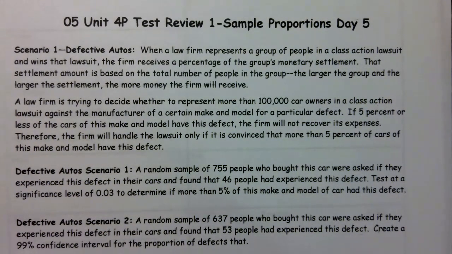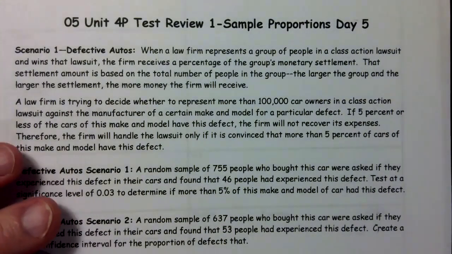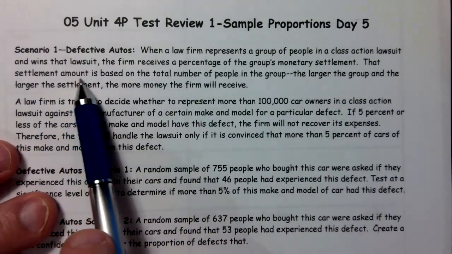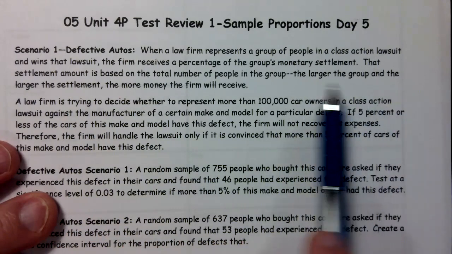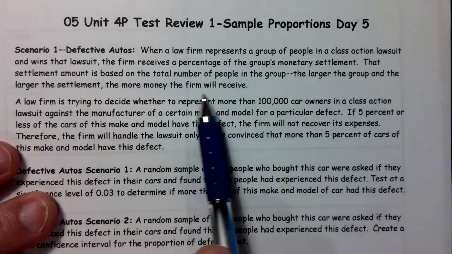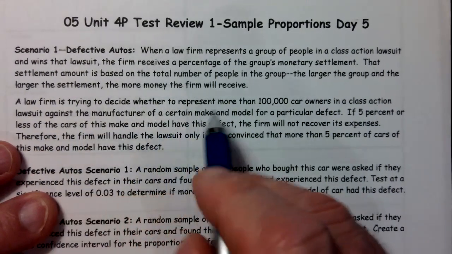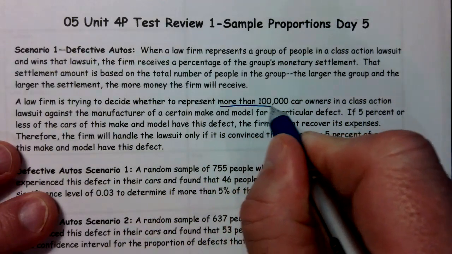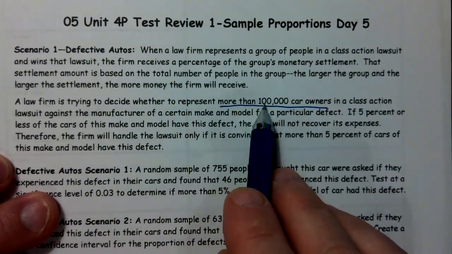When a law firm represents a group of people in a class action lawsuit and wins that lawsuit, the firm receives a percentage of the group's monetary settlement. That settlement amount is based on the total number of people in the group. The larger the group and the larger the settlement, the more money the firm will receive. So a law firm is trying to decide whether to represent more than 1,000 car owners in a class action lawsuit. So this is a big number.